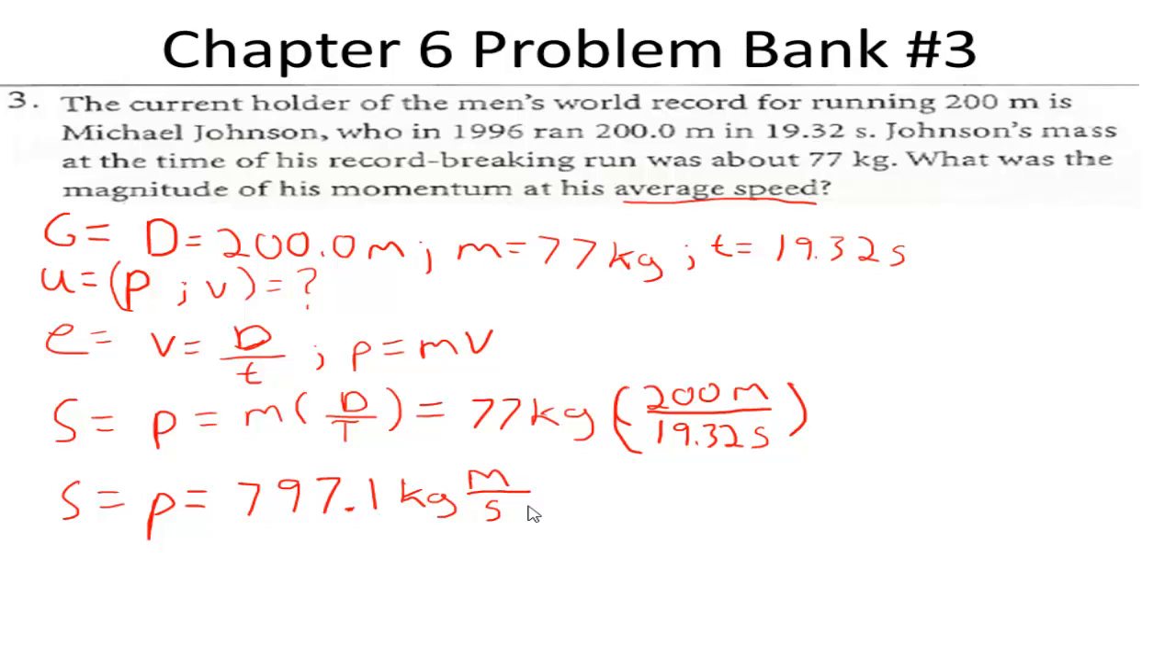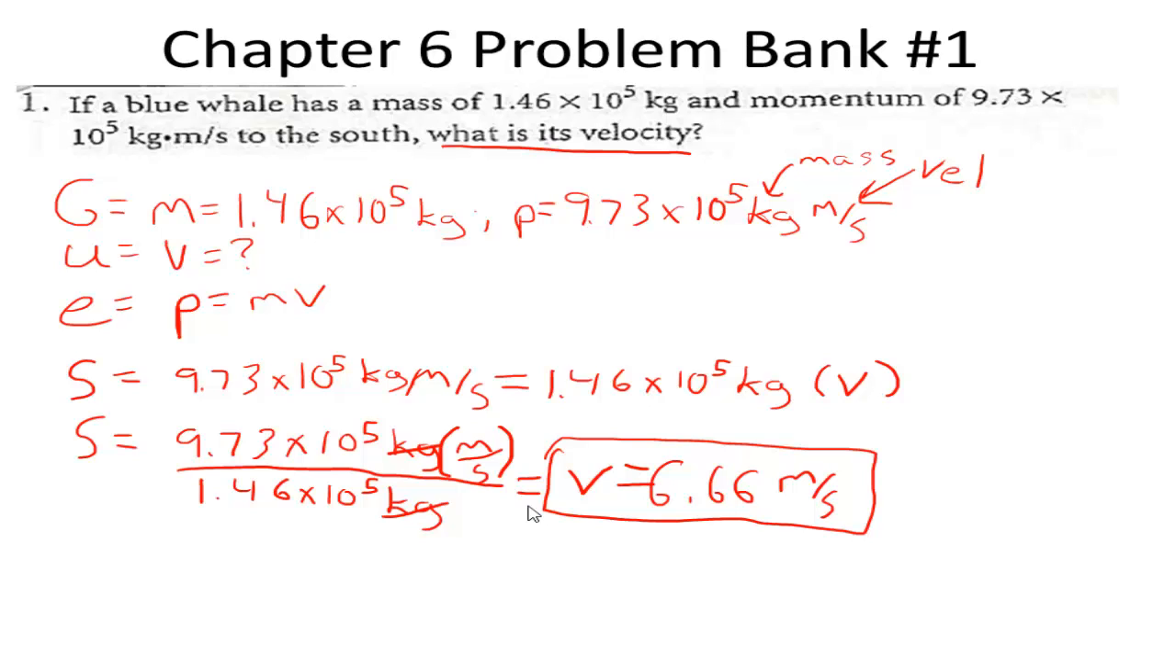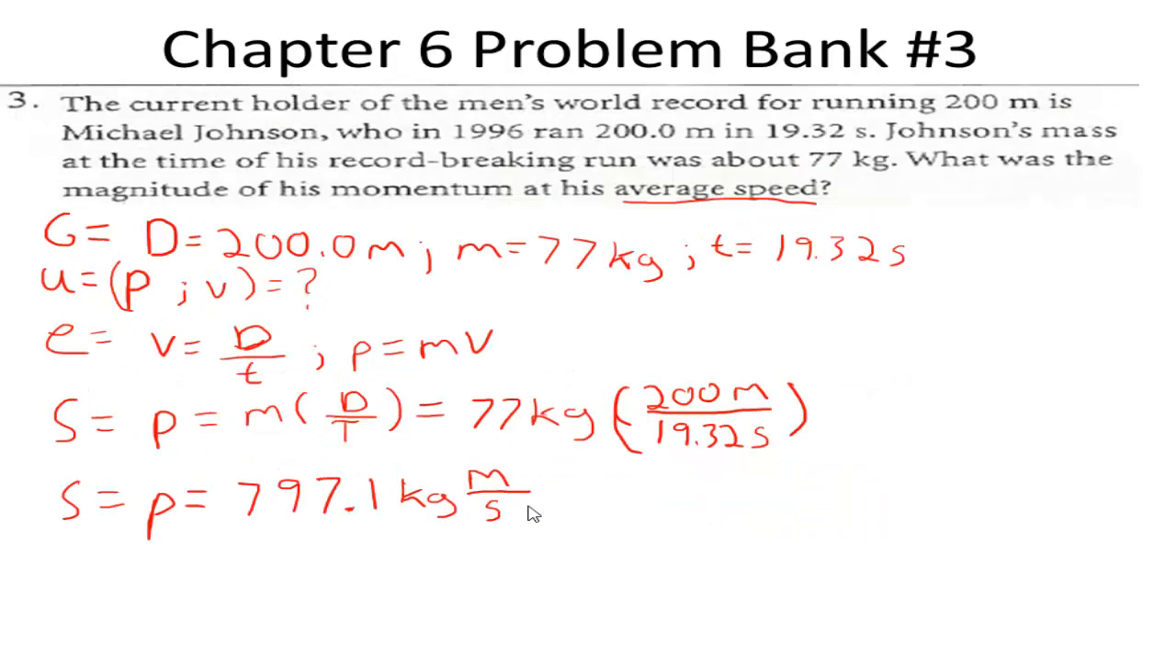And comparing that with our first problem and our whale, we see that our momentum of the whale was approximately 97,000 kilograms meters per second. And Michael Johnson running his fastest, or his average speed during a world record breaking sprint was less than 1,000. Something to keep in mind.